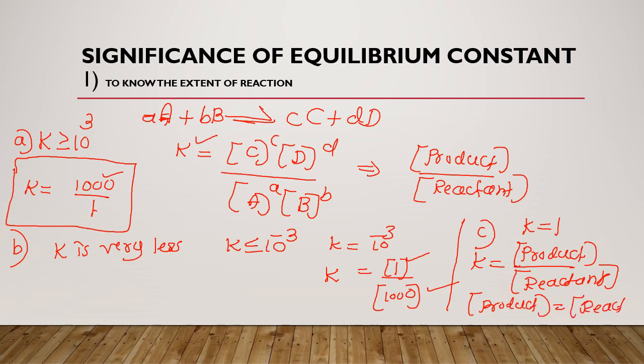Maybe it is at the equilibrium condition. At equilibrium, we know that the concentration of the products and the concentration of the reactants balance one another. So this is actually important. That is the significance of the equilibrium constant: it can be used to know the extent of the reaction.